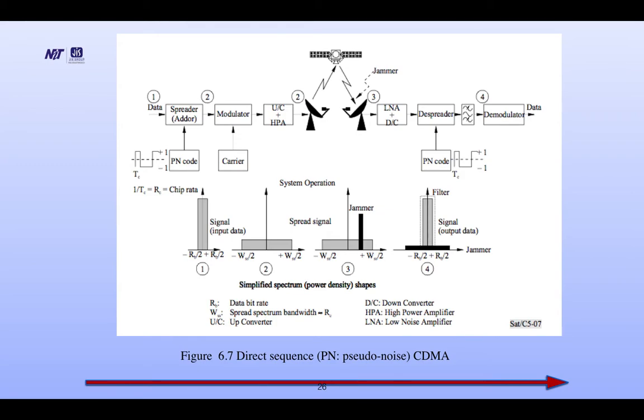Corresponding to the stages 1, 2, 3, 4: in stage 1 it shows the data with a bandwidth of RB by 2, spread in figure 2, then the jammer comes in, shown in figure 3, and then after filtering it comes back to the original signal in step 4.